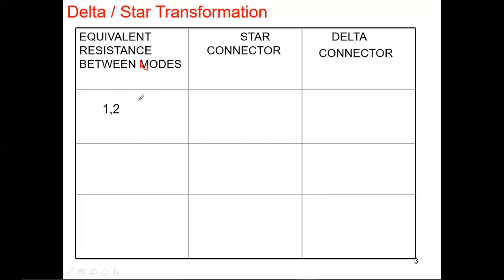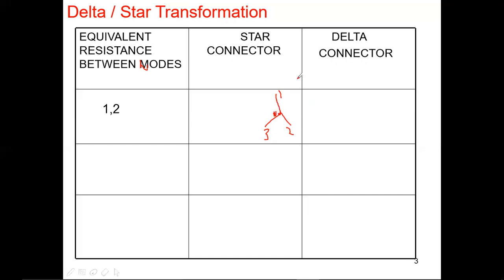Let me draw the star connection. This is 1, this is 2, this is 3. The middle point is called neutral. There is no need to show that neutral again, but for your sake I am showing it here.